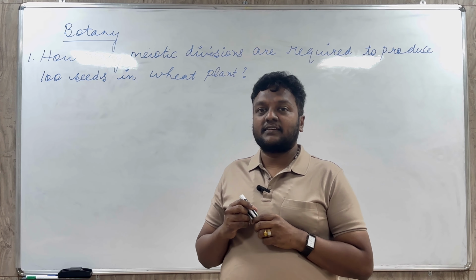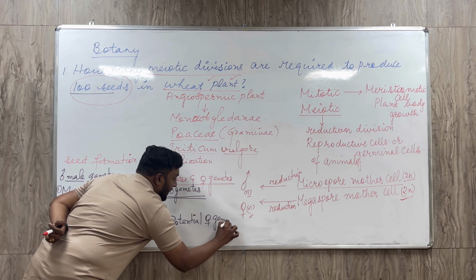This megasporangium mother cell will undergo meiotic division, meiosis, and as a result it again produces 4 potential egg cells, or otherwise I call it a female gamete.